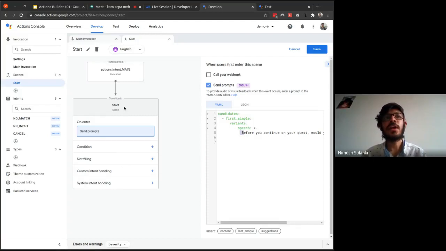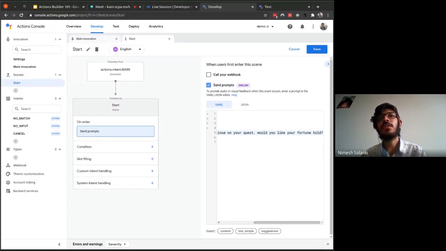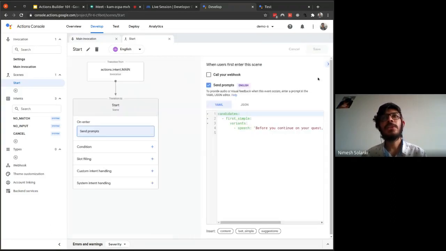So once the user transitions into this scene, the moment the conversation enters this scene, at that particular time, this particular piece of string will be shown to the user. It says, before you continue on your quest, would you like your fortune told? So we are just asking the user a question, would you like your fortune told? So we are saving it. Please make sure that you save at regular intervals.